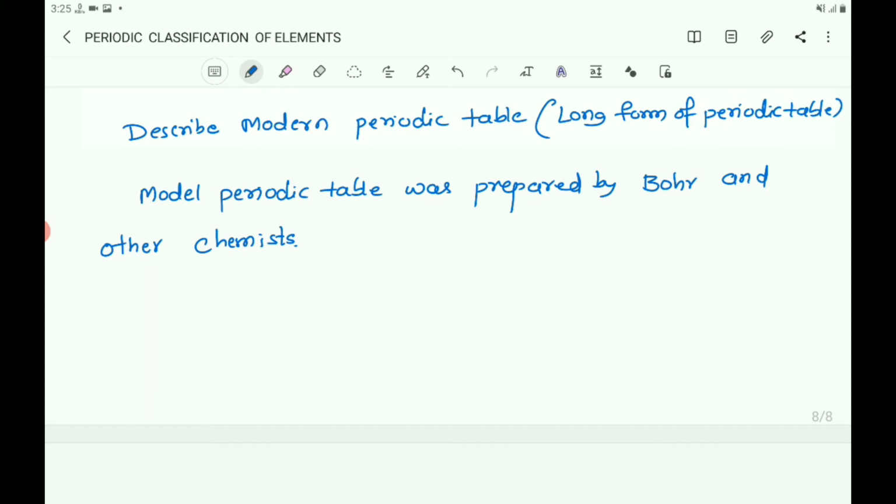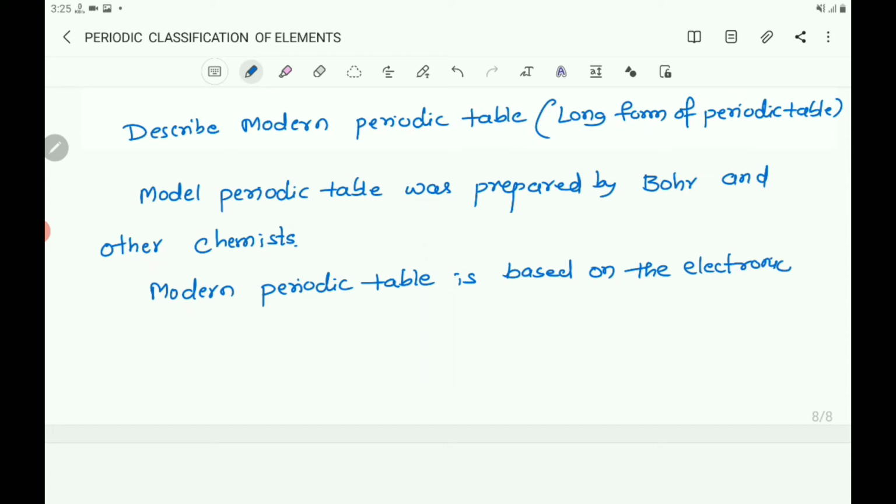The modern periodic table is based on the electronic configuration of elements.